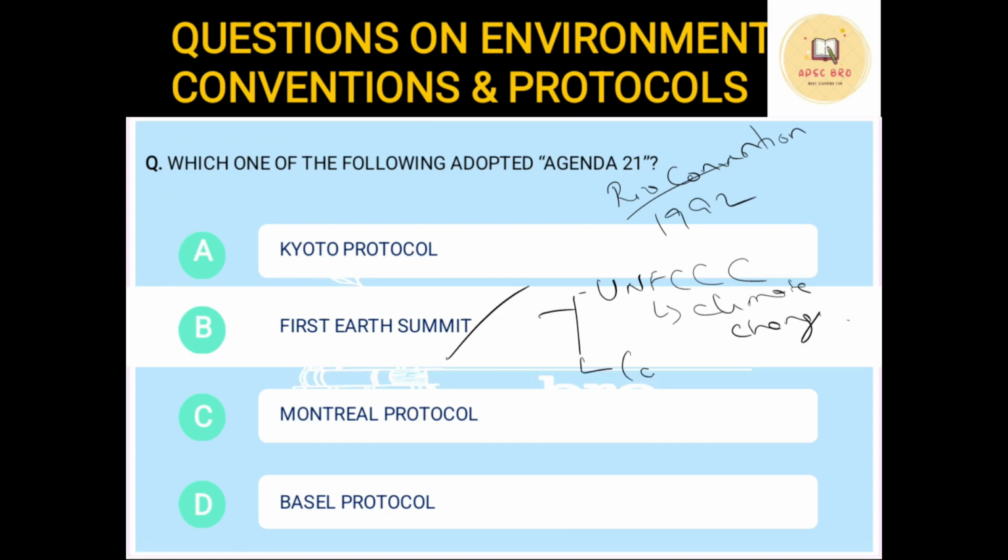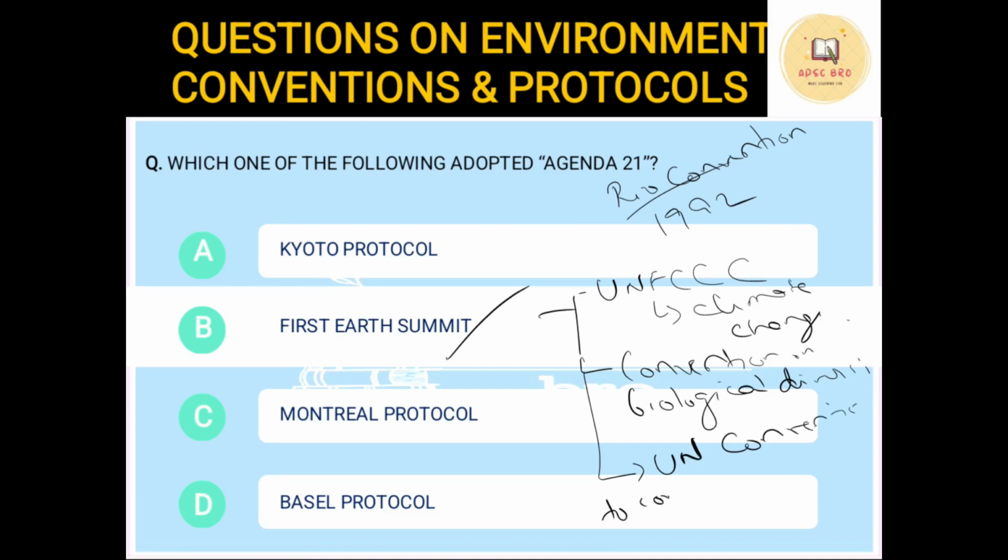Second, Convention on Biological Diversity. Okay. Third, United Nations Convention to Combat Desertification.